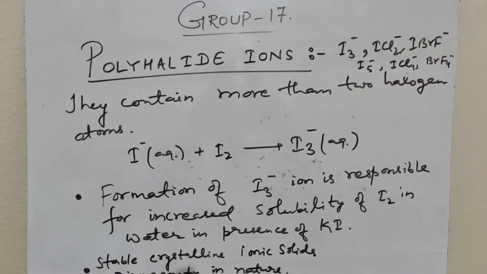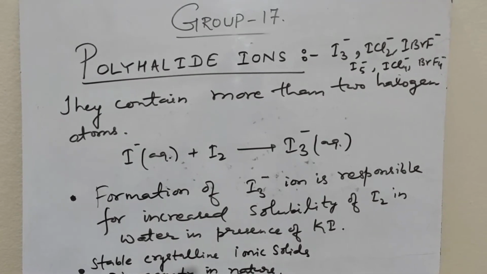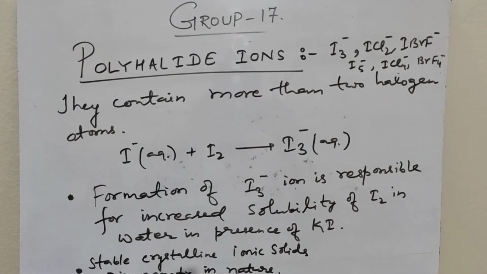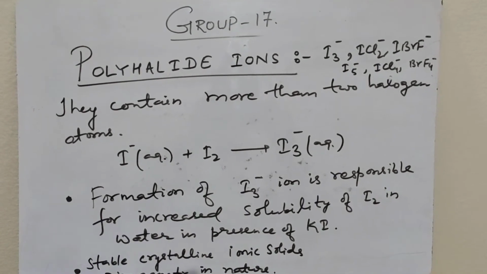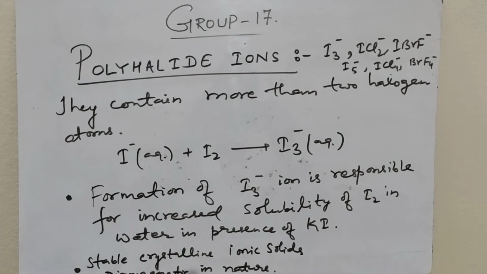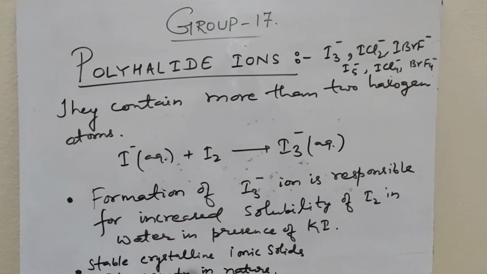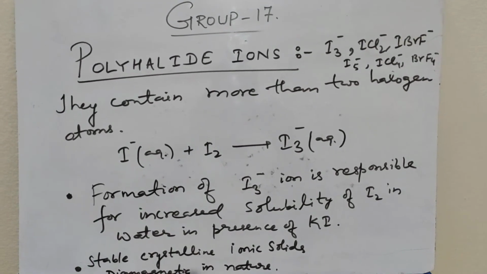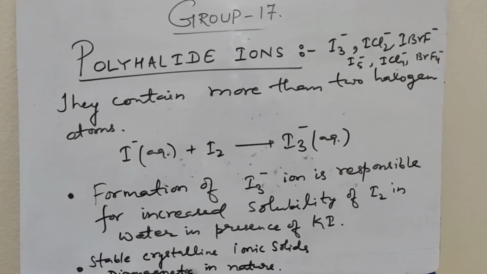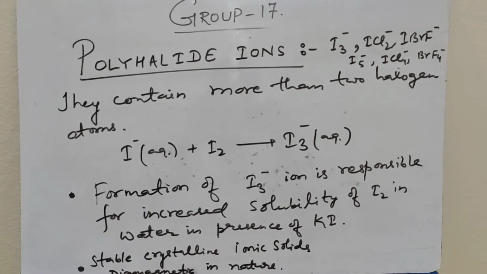Polyhalide ions. They contain more than two halogen atoms. Iodide in aqueous solution reacts with iodine to form I3 minus. Some examples of polyhalide ions are I3 minus, ICl2 minus, IBrF minus, I5 minus, ICl4 minus, BrF4 minus. Formation of I3 minus ion is responsible for the increased solubility of I2 in water in presence of KI.